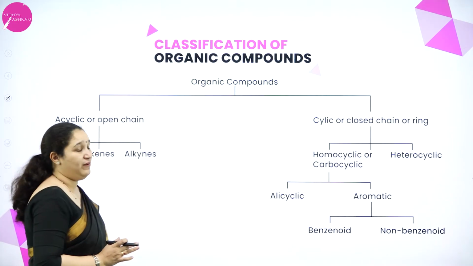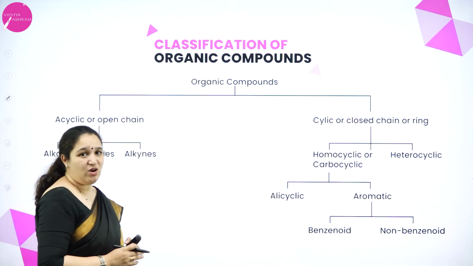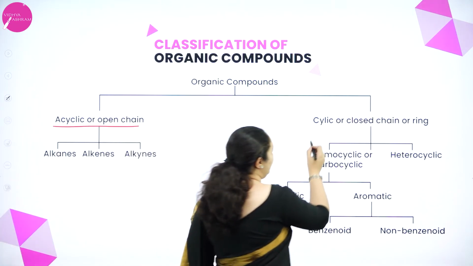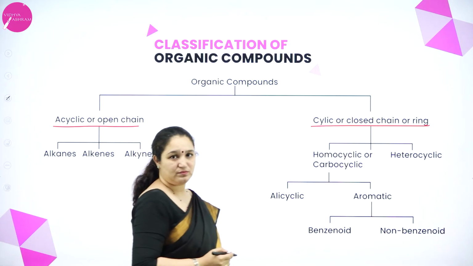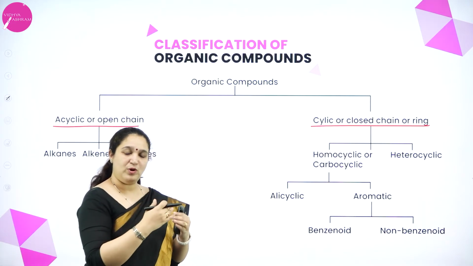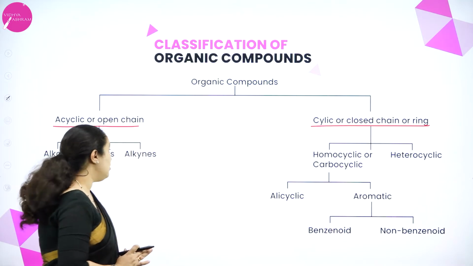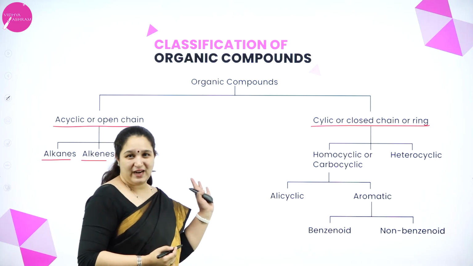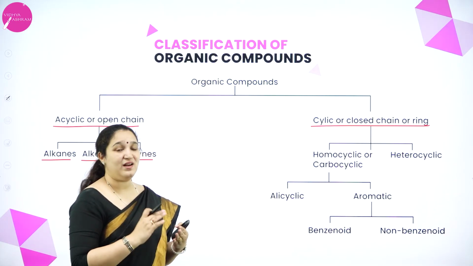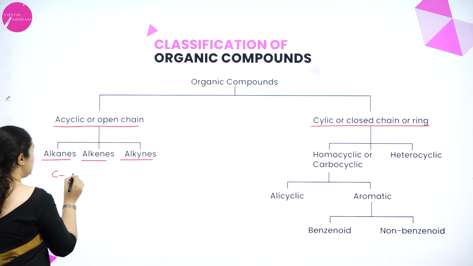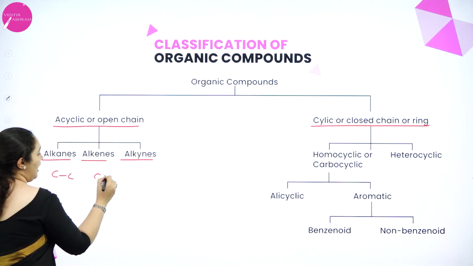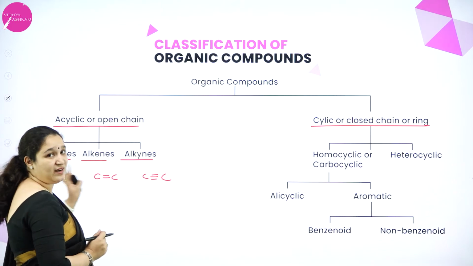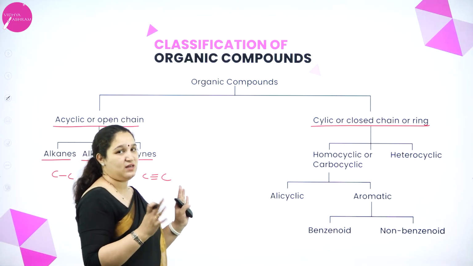Next we have the classification of organic compounds. Organic compounds can be broadly classified as acyclic or open chain, and cyclic or closed chain or ring structures. If it's an open chain compound, it can be alkanes, alkenes or alkynes. These are the hydrocarbons. Alkanes means between the carbon atoms single bonds will be there. Alkenes means double bond. Alkynes means between the carbon atoms triple bonds are there. I'm not showing the tetravalency. I'm just writing what we mean by alkanes, alkenes and alkynes.